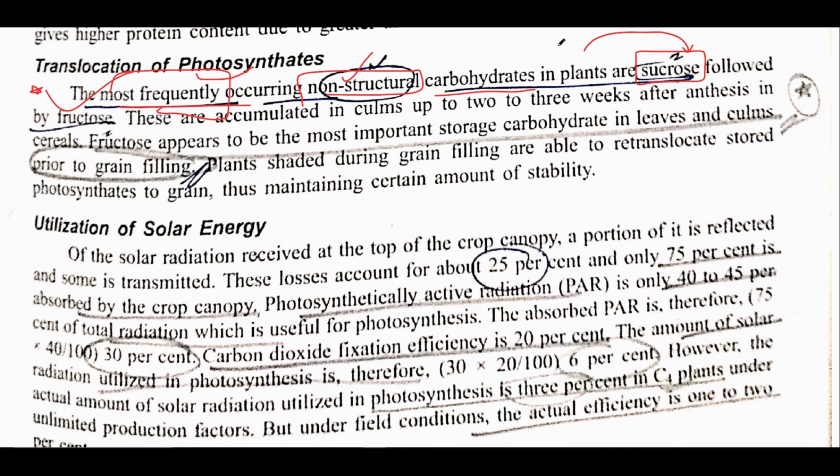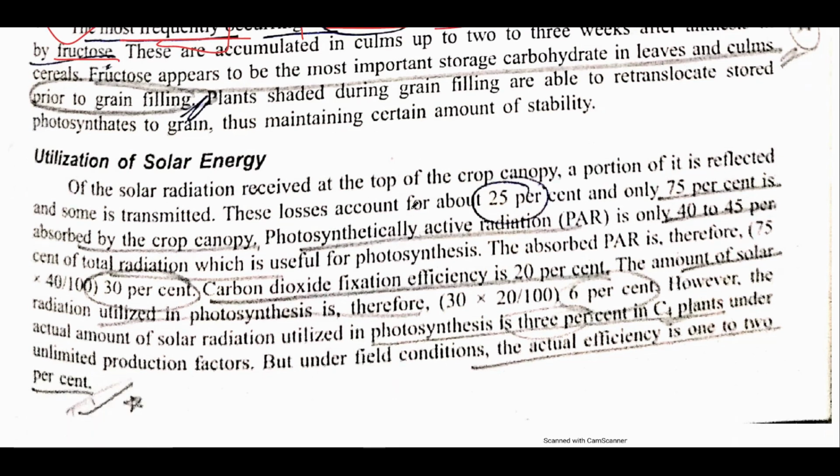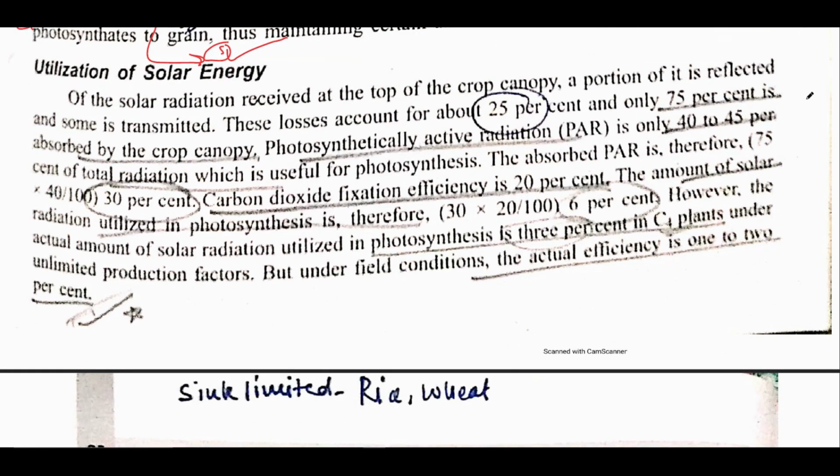Do not confuse it with starch, followed by fructose. The important part is that fructose appears to be the most important storage carbohydrate prior to grain filling, meaning before grain filling fructose is the most important carbohydrate, while after grain filling sucrose is the most important carbohydrate.